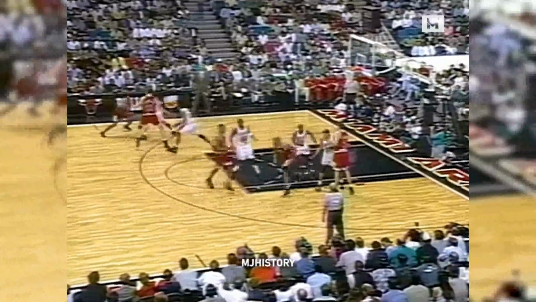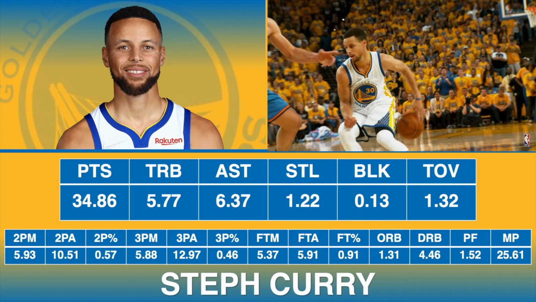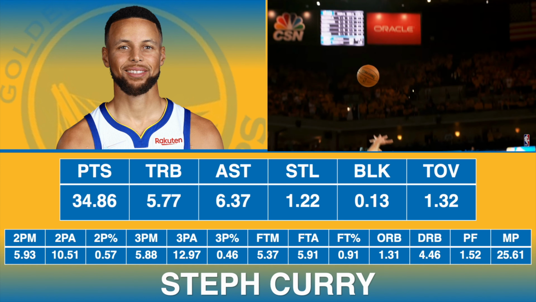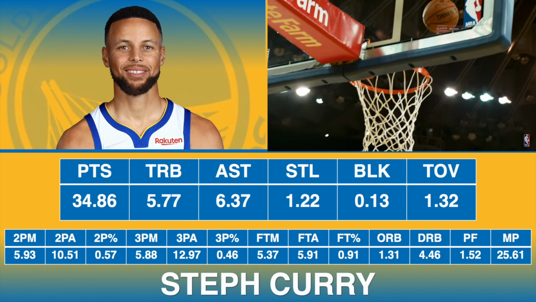Now, if I had to give out awards, this is who I would give them to, starting with the most valuable player, and I give that award to Steph Curry. I mean, he averaged more points than anyone at 34.86, but that's not the only reason. He also would grab 5.77 rebounds and dish out 6.37 assists and steal the ball 1.2 times.